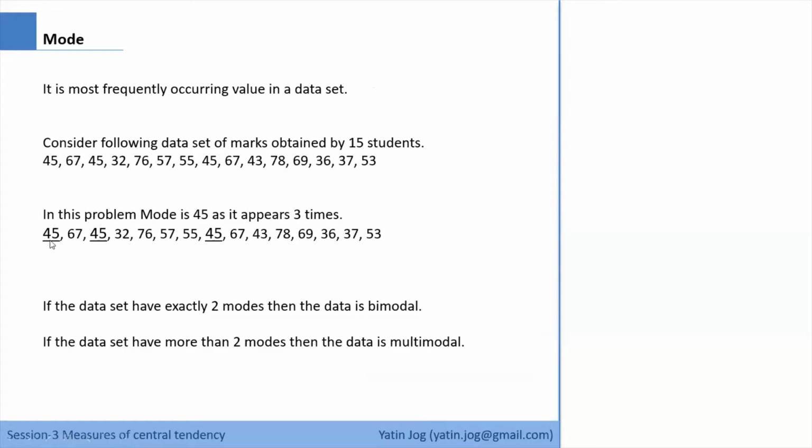Now in this case, if you look at it, the number 45 is present 3 times. Is there any other number which is present 3 or more times? If I look at 67, for example, it is present only twice. 32 is present only once, 76 is present only once, and so on. Only 45 is present thrice, the maximum repetition of any number. So I can say the mode value of this data set is 45.